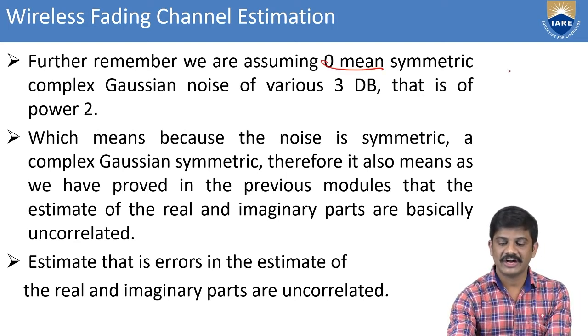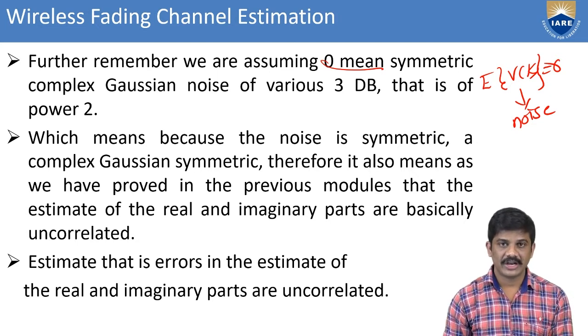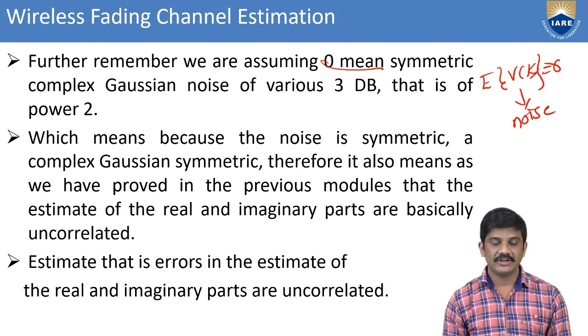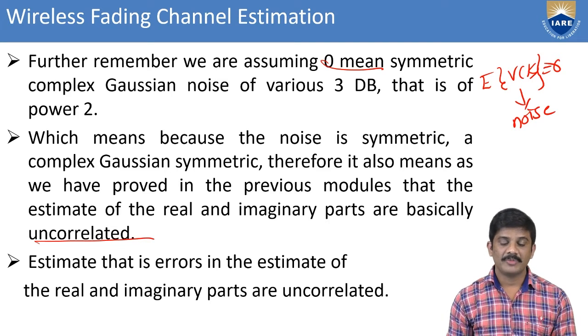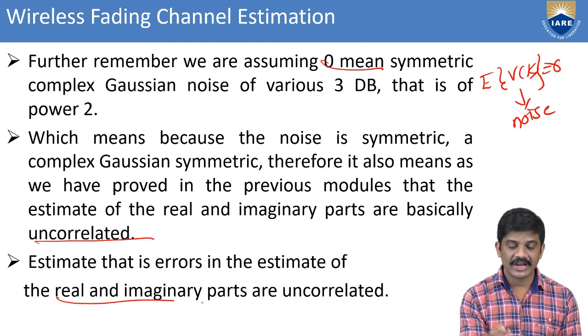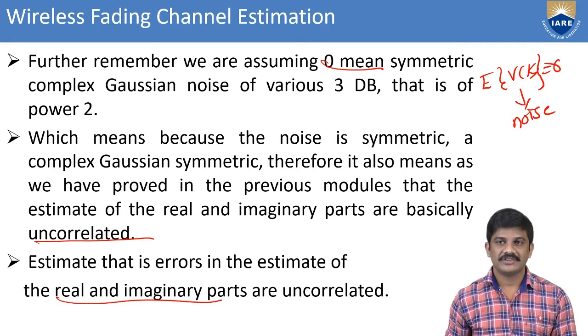We know the relative noise of v of k equals 0. For the estimation, we know that the noise mean is 0, and we can also take the noise as symmetric complex Gaussian. Therefore, as we proved in the previous module, the estimation of the real and imaginary parts is uncorrelated. We are considering the real and imaginary parts as uncorrelated.